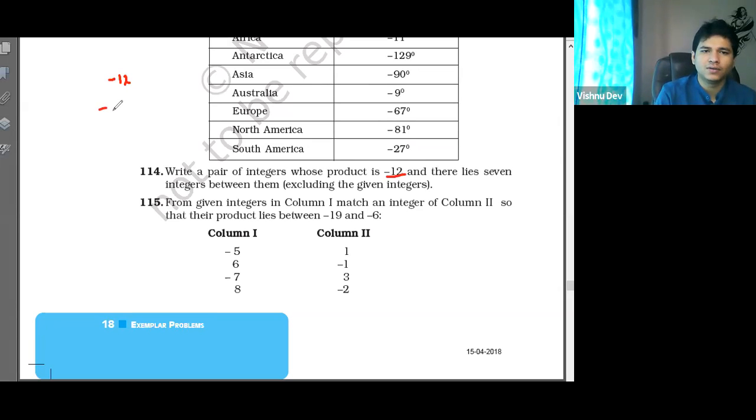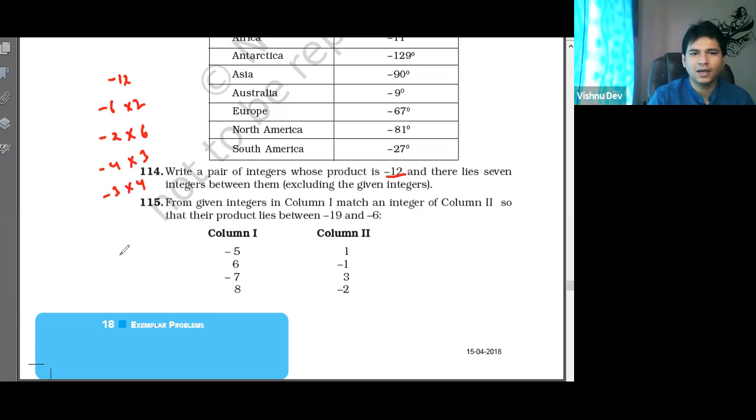So it is minus 6 into 2, minus 2 into 6, minus 4 into 3, minus 3 into 4, or minus 12 into 1, or 12 into minus 1. Now think about it: 7 integers should lie between them. Sir, let us make a number line first.